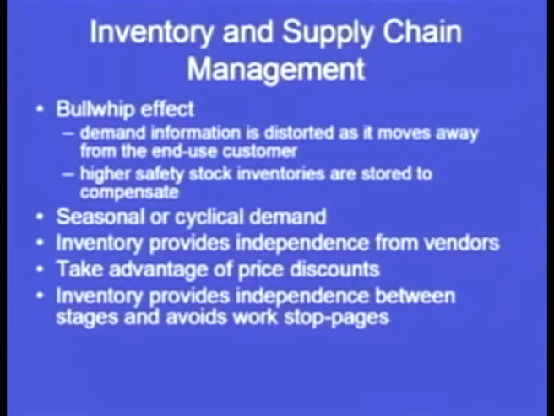If inventory is there, let's take an example that the product or the work in process that has been manufactured on one machine goes to the other machine. Now suppose this machine is not functioning properly or has broken down, and if we have certain processed material already available which has been processed on this machine, this can be used for some time in order to give input to the subsequent machine. But if there is no inventory available with us, then the whole process will stop. So the inventory provides independence between stages and avoids work stoppages.